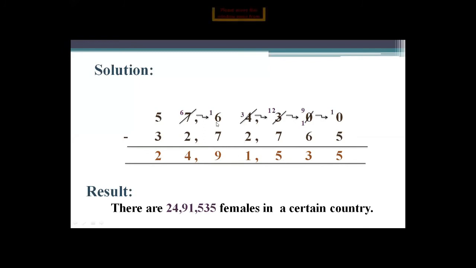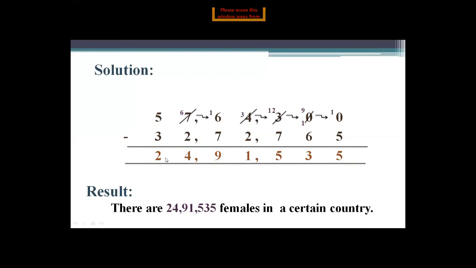Here 6 is also smaller than 7. So here what you do, you borrow from this digit 7. When 7 gives 1 borrow to here, it will become 16 and it will become 6. 16 minus 7, 9. 6 minus 2, 4. And 5 minus 3, 2. It is also given in the Pakistani period.